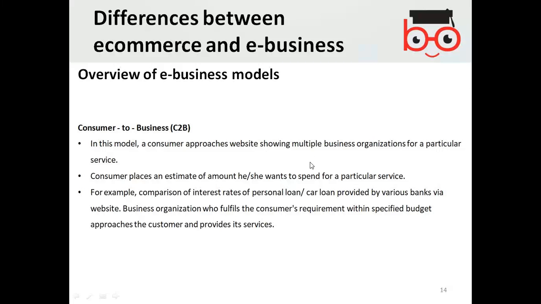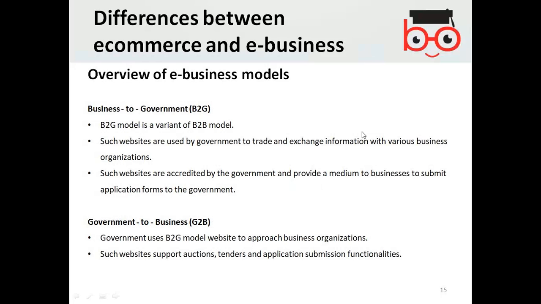The next is business to government. It is a variant of the business to business model. Such websites are used by government to trade and exchange information with various business organizations. They are accredited by the government and provide a medium for businesses to submit application forms to government. So when businesses want to communicate with the government, in any kind of business where the government is involved.